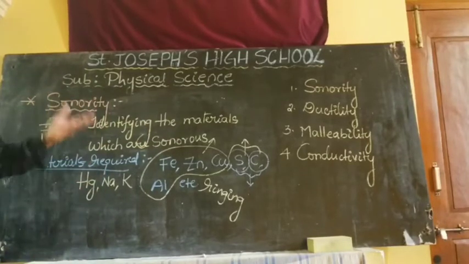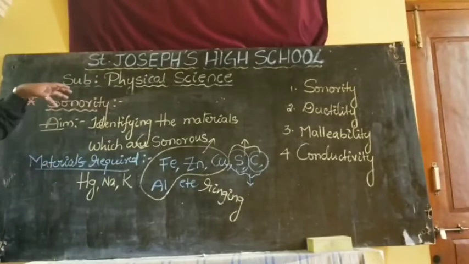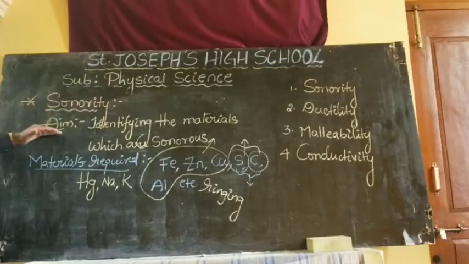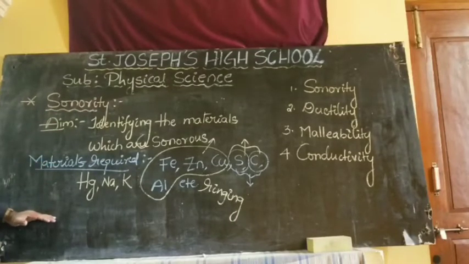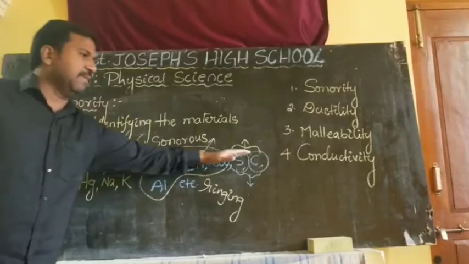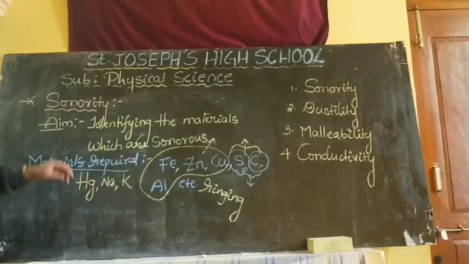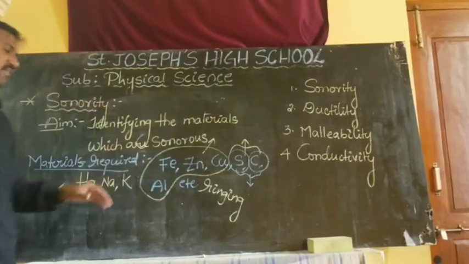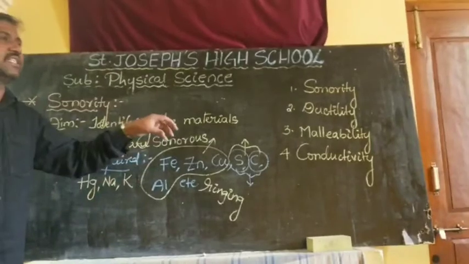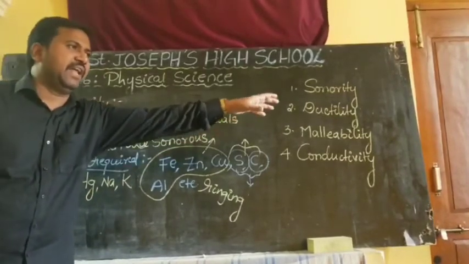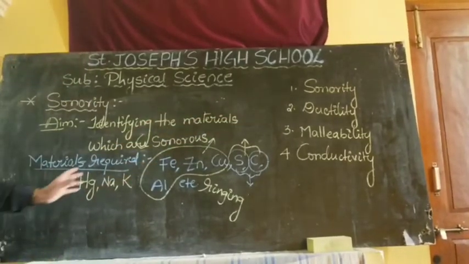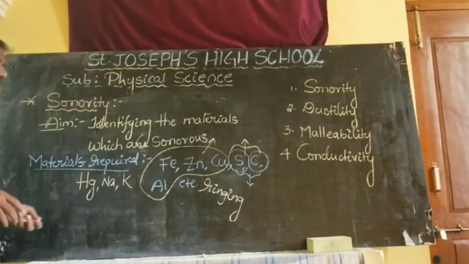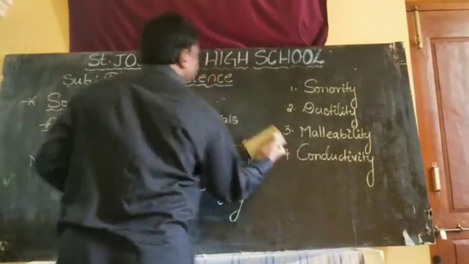This year the question may be asked as an activity. That's why I explained the aim, materials required, and procedure. The procedure: first, take these elements one by one. Second, drop each element on a hard surface. Third, observe the sound produced by each material. Next, observation: prepare a table. I gave the total notes in the PPTs, so note everything down.